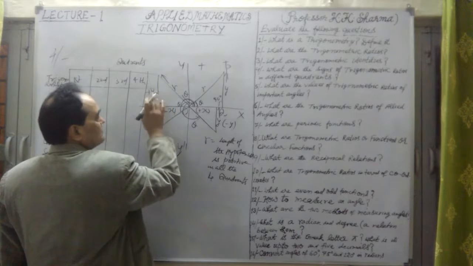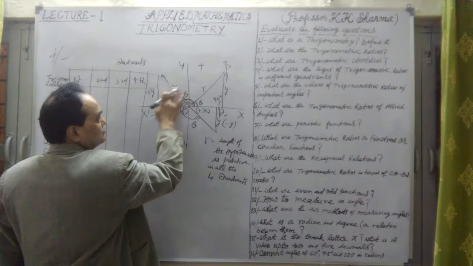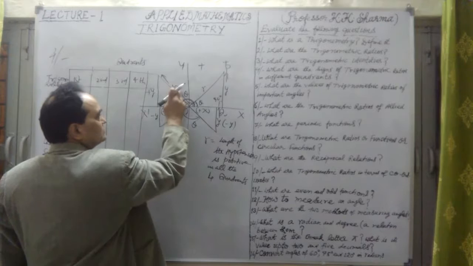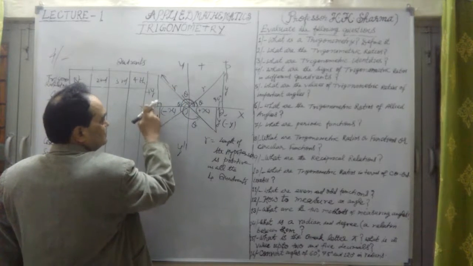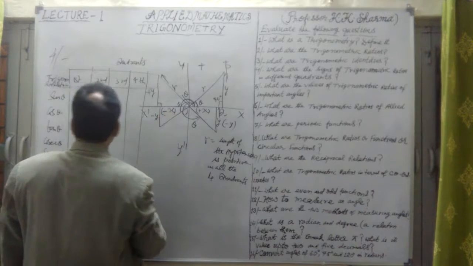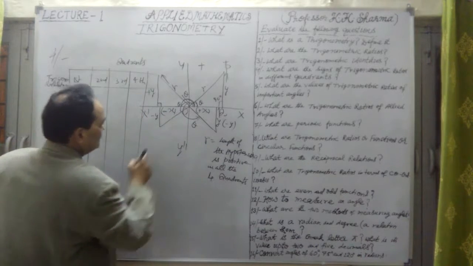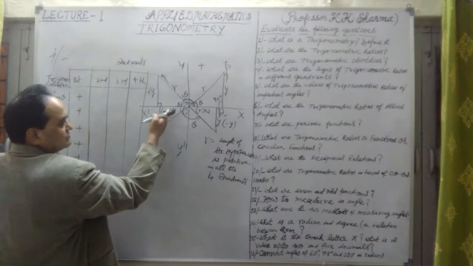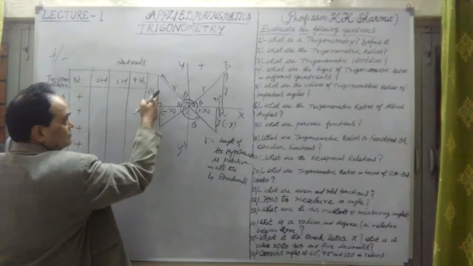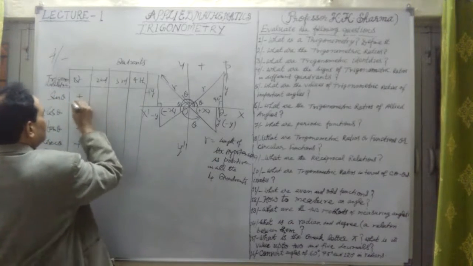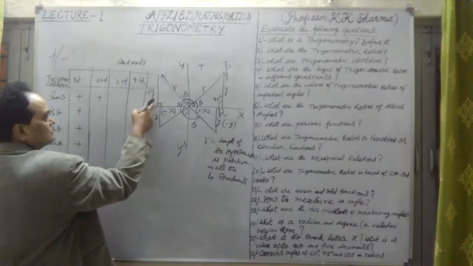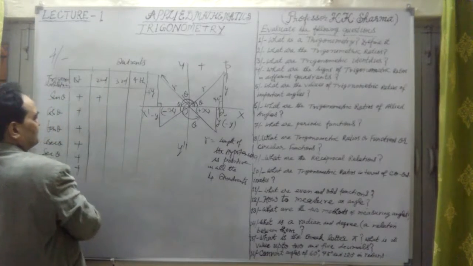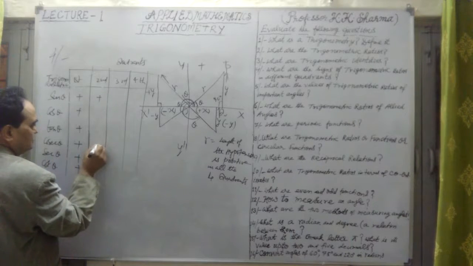So in this case, sin theta is y upon r, cos theta is negative, and tan theta is also negative, because y upon minus x is negative. So tan theta is y upon x, negative; cos theta is negative; only sin theta, y upon r, is positive. This is positive in the second quadrant. Cosec is r upon y, so cosec is also positive.